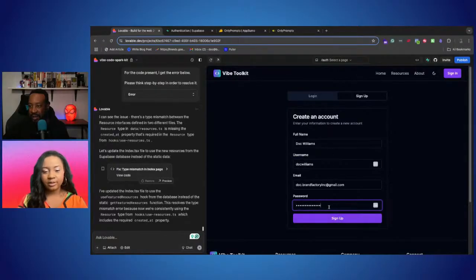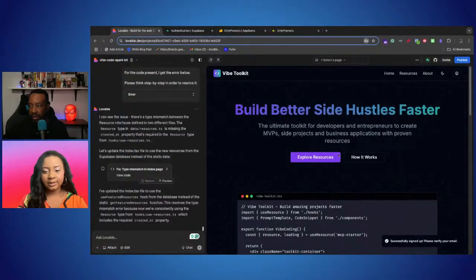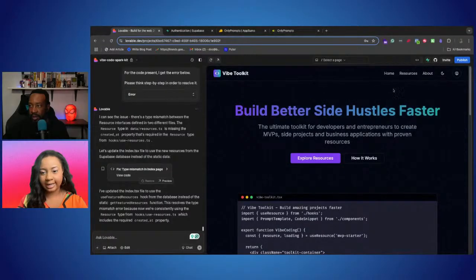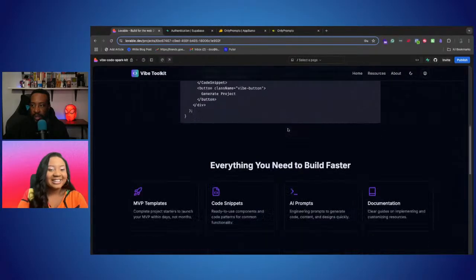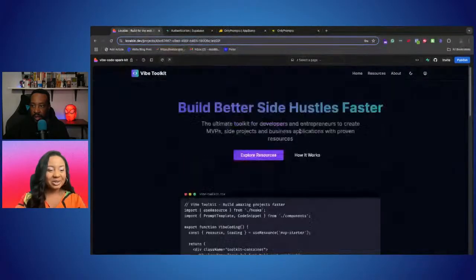There we go. Bloop, dee bloop, and boom. We're successfully signed up. So let's click on our little user icon to see if we're in there. Yeah, there we are. We're in. Easy, easy, lemon squeezy.